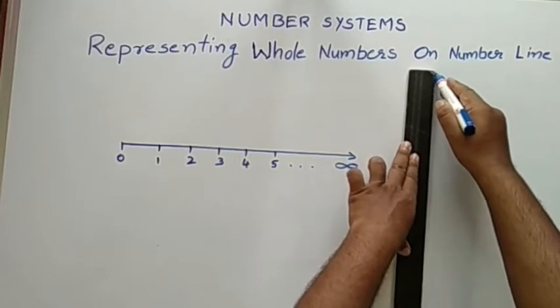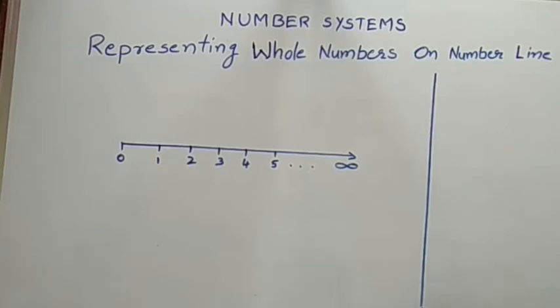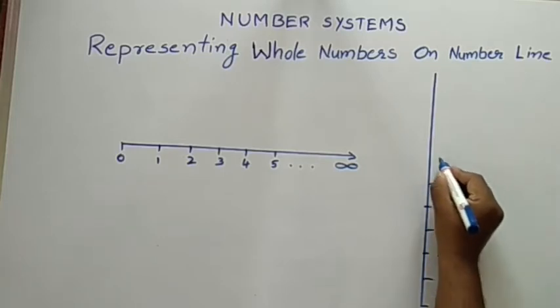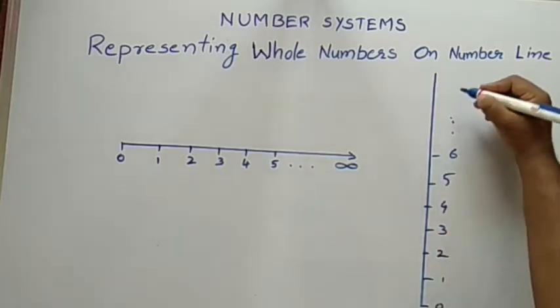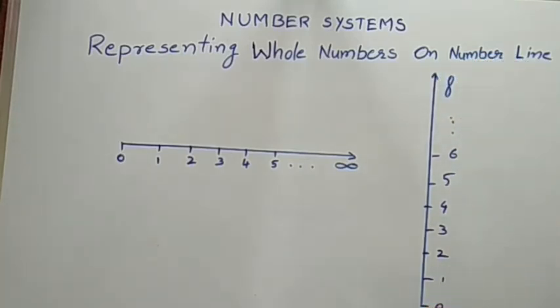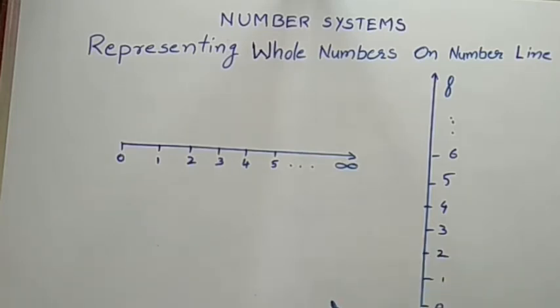Now I am showing the vertical representation of whole numbers on a number line. See, 0, 1, 2, 3, 4, 5, 6 up to infinite. So what is the use of these number lines? We can do addition, subtraction, multiplication, and division very easily on a number line. First I will go for addition and subtraction.